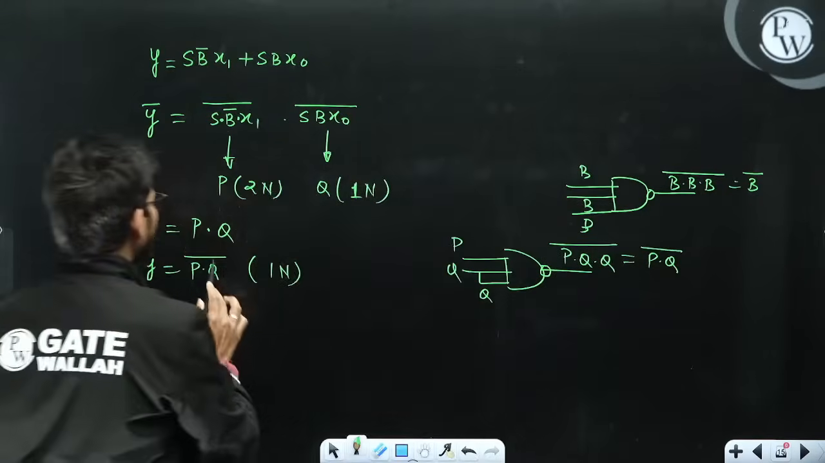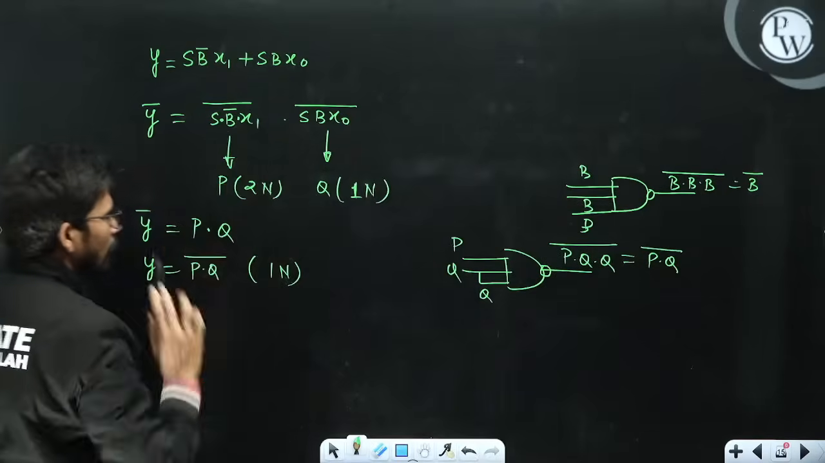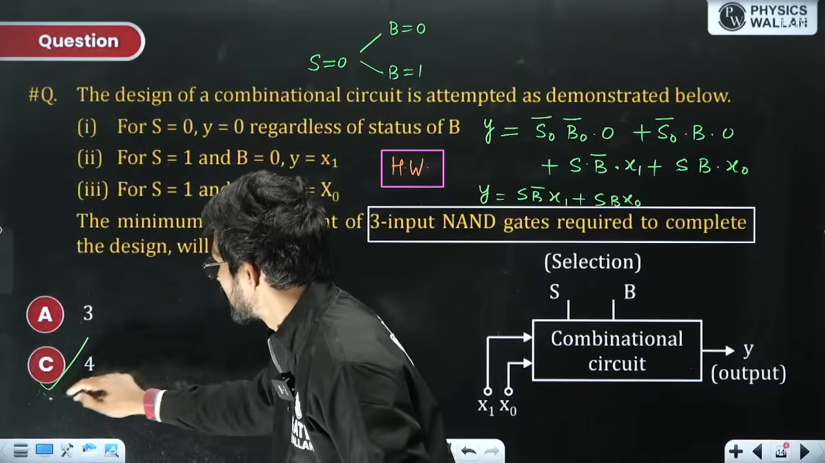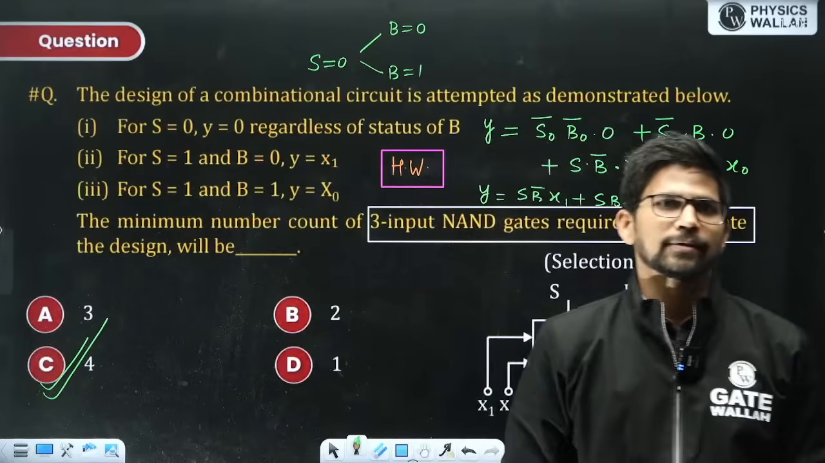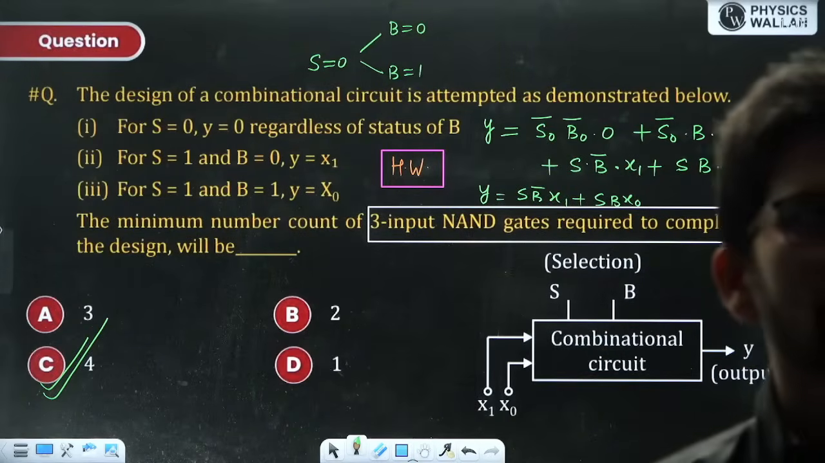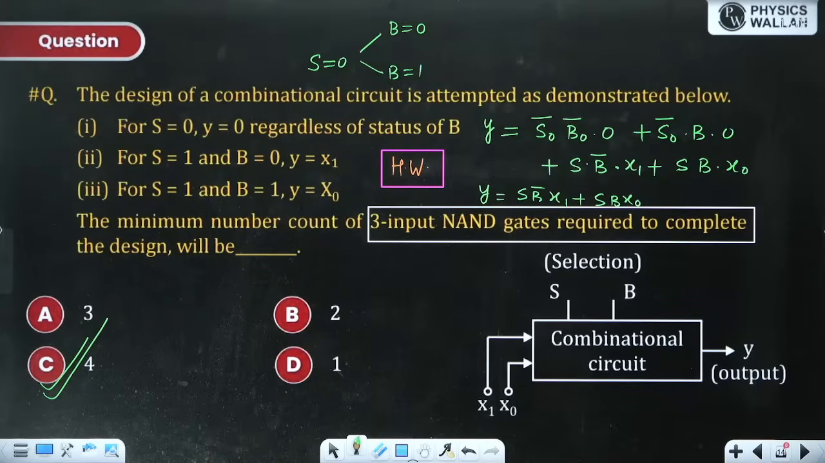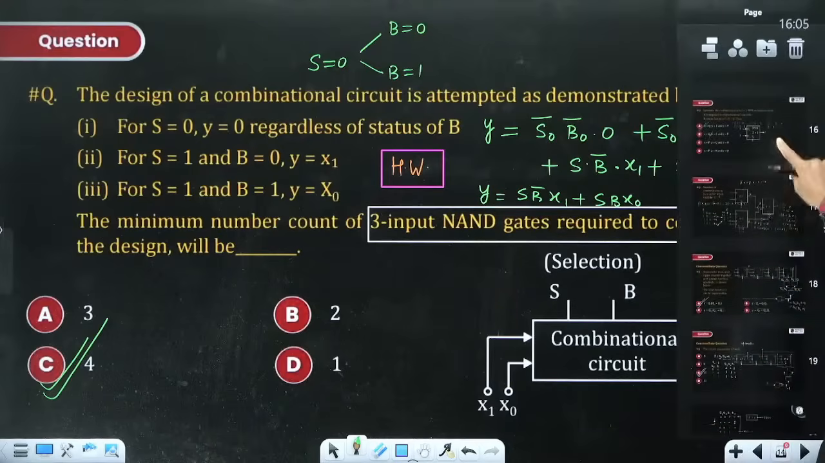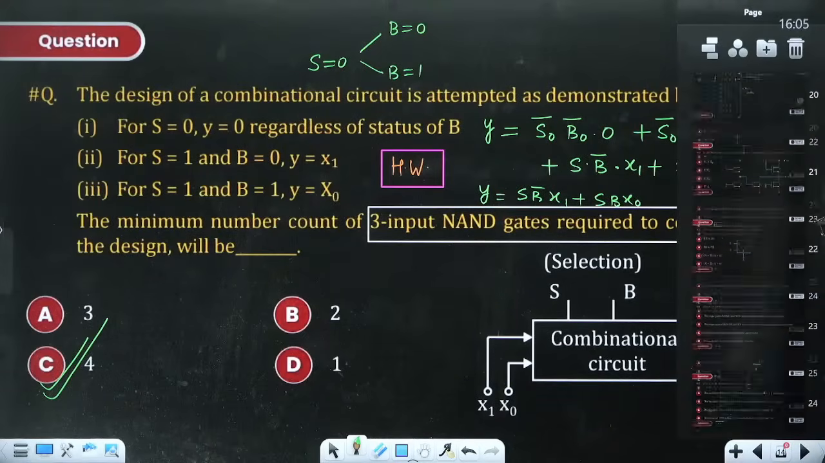So 1 NAND gate here, 2 NAND gates here, 1 NAND gate here. So I'll be requiring 4 three input NAND gates to design this circuit. So 4 is the right answer. If B bar is available, then 3 NAND gates will be required. Okay, getting my point or not? Getting my point or not, बच्चा लोग? Okay.